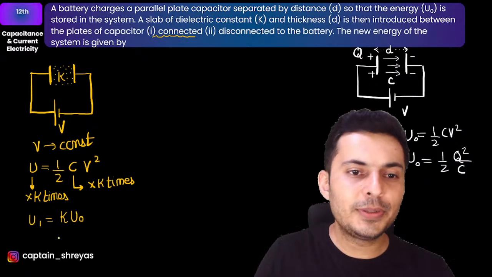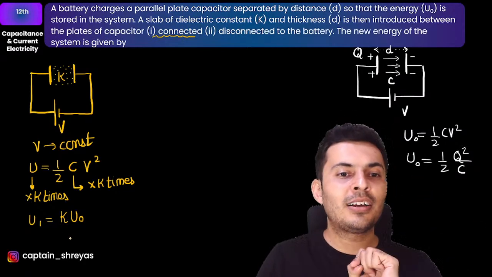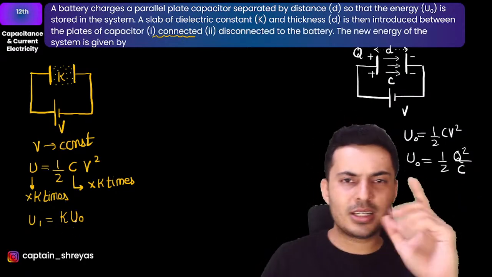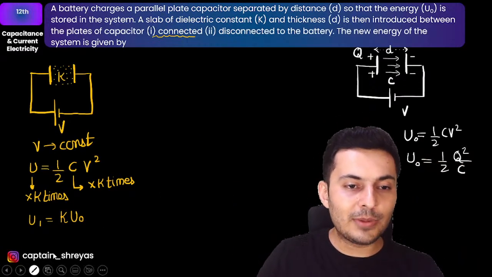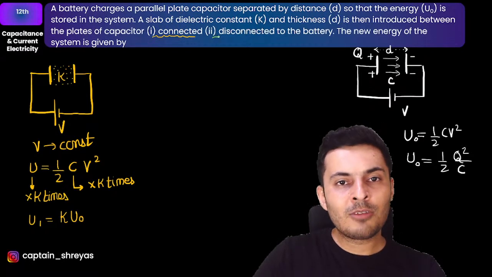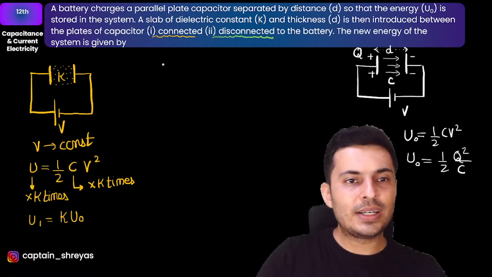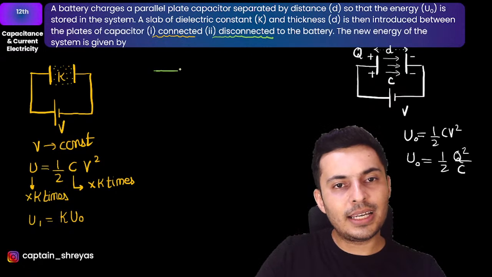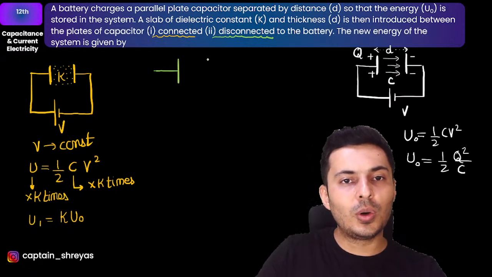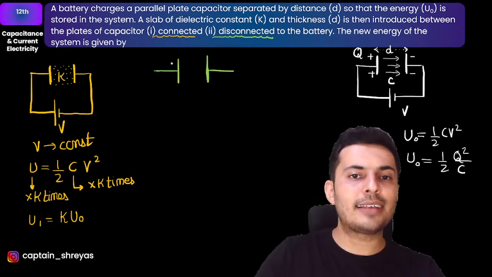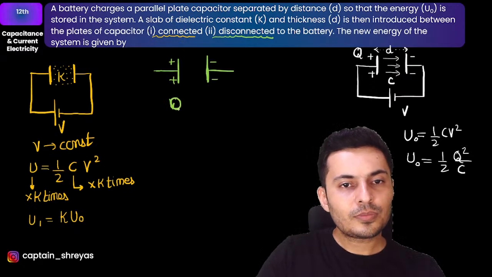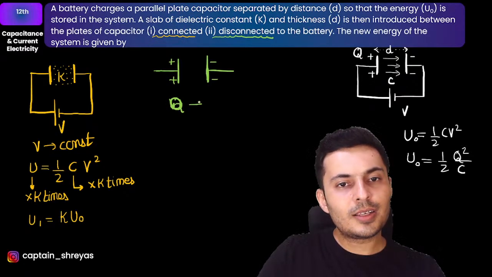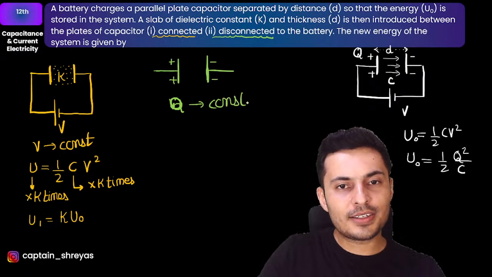Is that understood? Why have I used half CV square? Because I know the voltage will be constant, because you are still maintaining that voltage by connecting the battery. But that will not be the case for the second one, when you are disconnecting it. The moment you disconnect, it is the charge which cannot go anywhere. The charge stays as it is. So whatever charge was there, it has nowhere to go. So the charge is basically going to be constant.